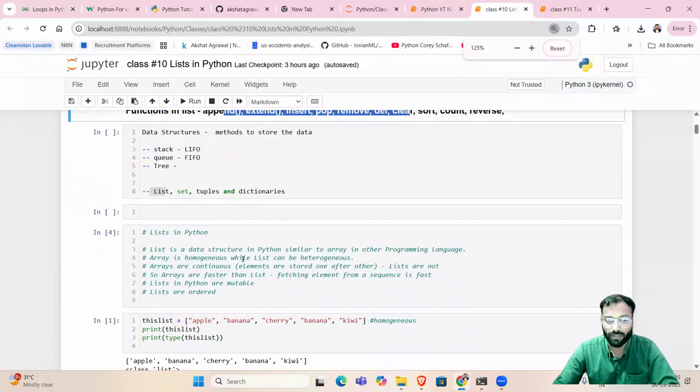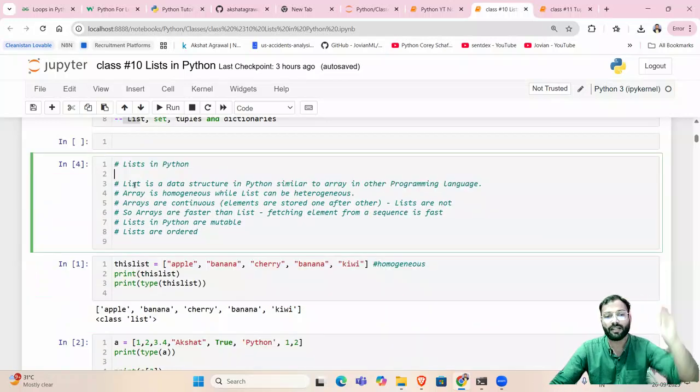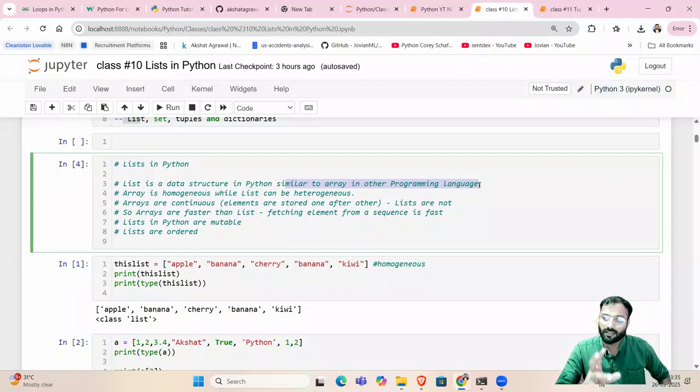So just stay with me through this tutorial, and we'll cover the theory as well as some examples in list. So for example, list is a data structure in Python similar to array in any other programming language. If you have studied about C++, we have arrays there, right? So lists are nothing but a replica of arrays in any other programming language, right?